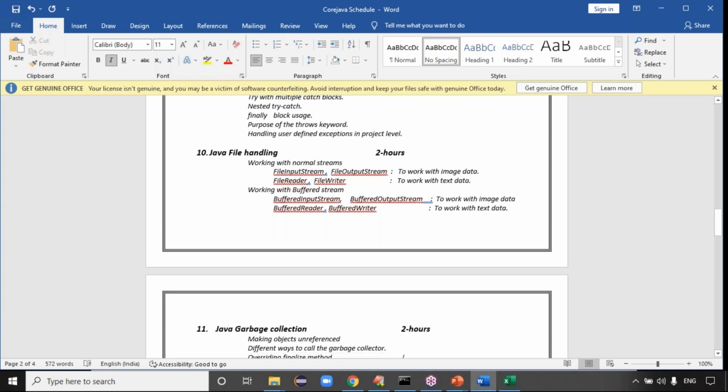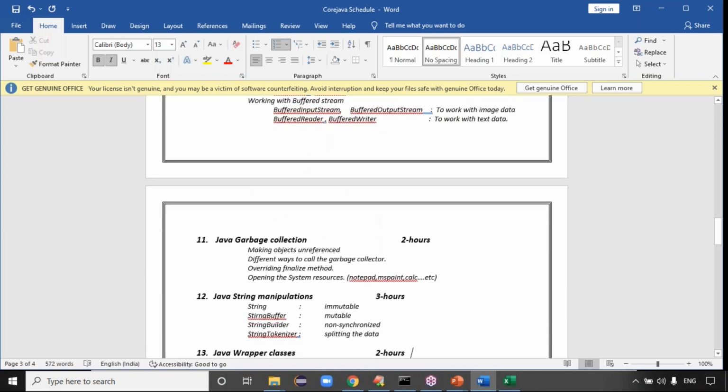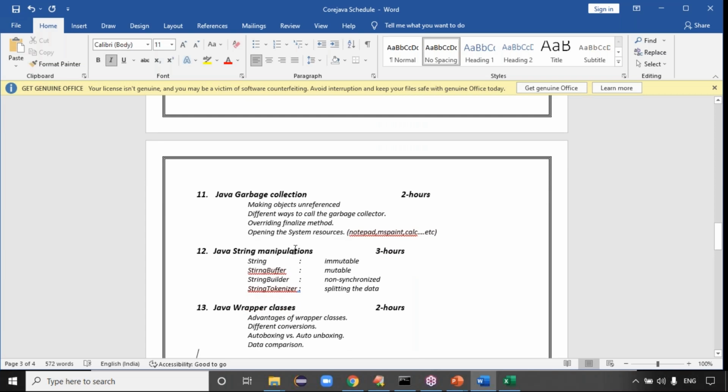Next is garbage collection, guys. Once the object is created, we need to destroy that object, right? How will we destroy the object? How will the garbage collector collect the garbage? That we will see. String manipulations will go for the String class, StringBuffer class, StringBuilder class, StringTokenizer class. These are all the classes, right?